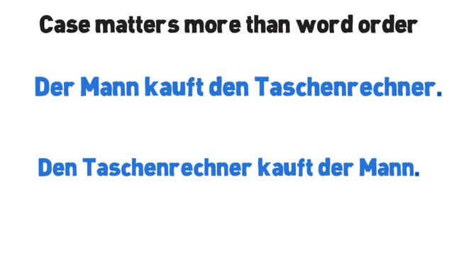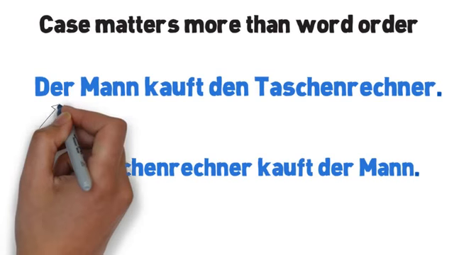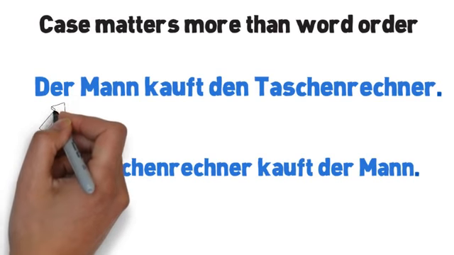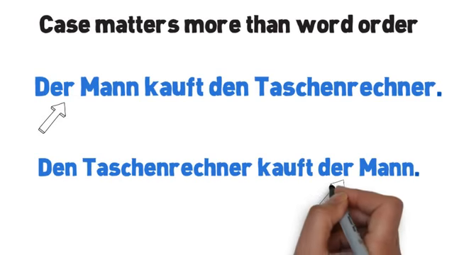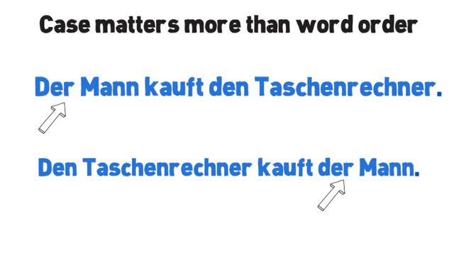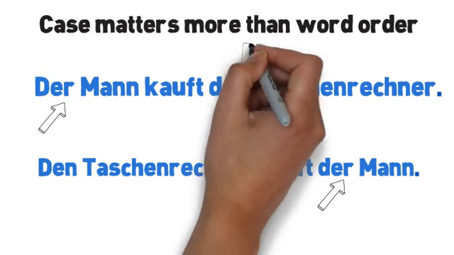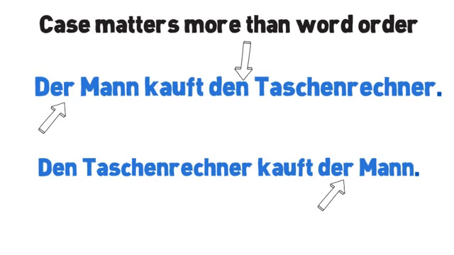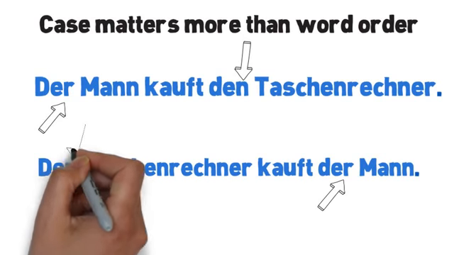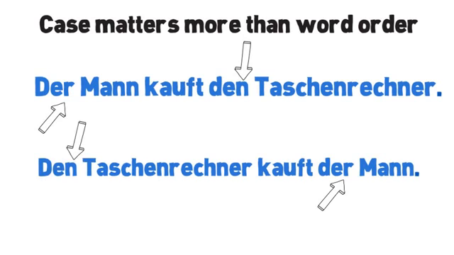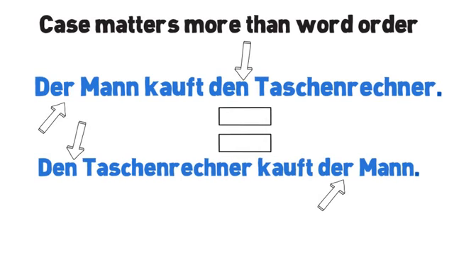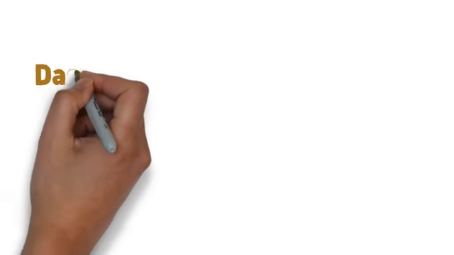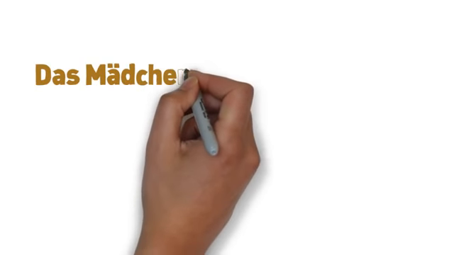But more important than that, German grammar is also telling you what the sentence actually means. Because it's der Mann, he must be the subject. And because it's den Taschenrechner, that's the direct object, no matter where it goes in the sentence. In other words, to translate this sentence to English, you'll have to reverse the order of the nouns, or it wouldn't make sense. The man buys the calculator. In other words, these two sentences mean the exact same thing, they're just phrased differently.